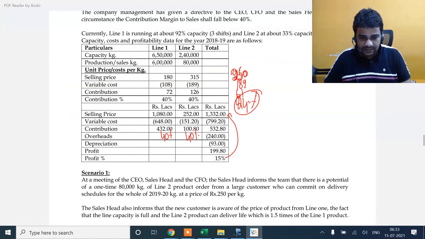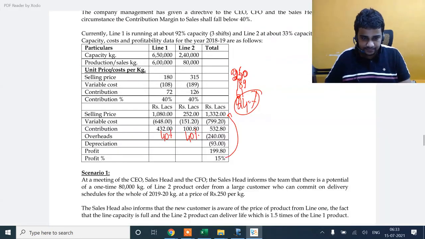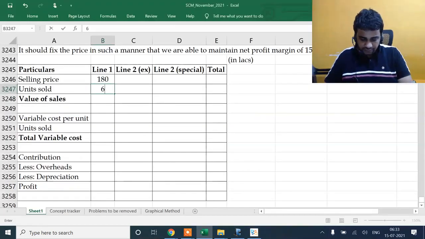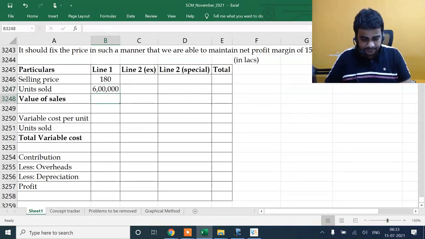Line 1, no changes happen. I'm copying them. Line 1, nothing changes. 180 is the selling price.